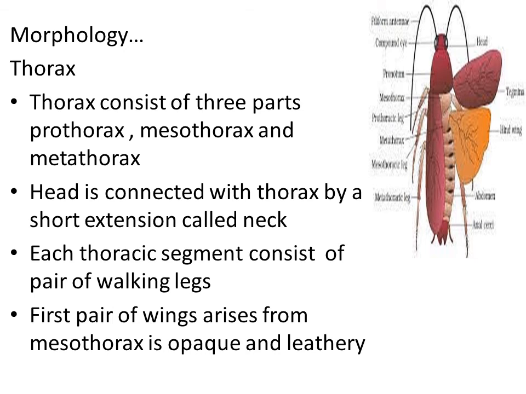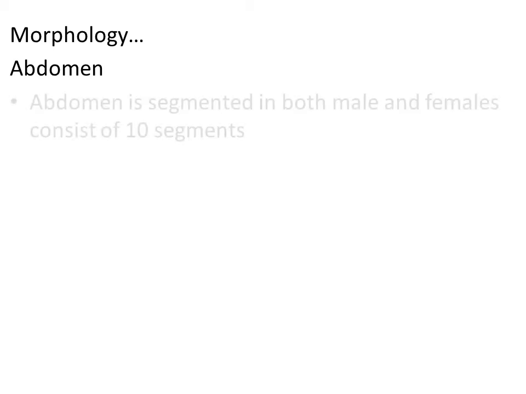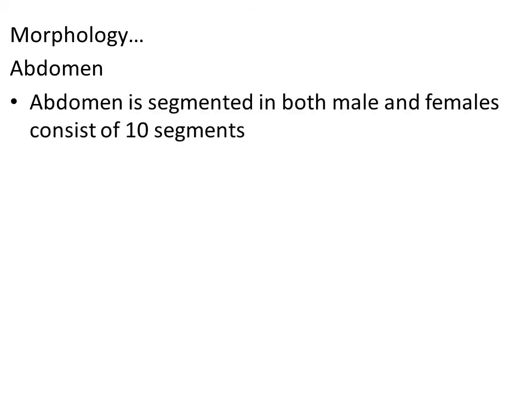So this is about the thoracic segment. There are two appendages we have studied in the thoracic segment. The first appendage is the walking legs, and we have also studied about the wings. One more body part is the abdomen. The abdomen is highly segmented in cockroach. The abdomen is segmented both in male as well as female cockroach.